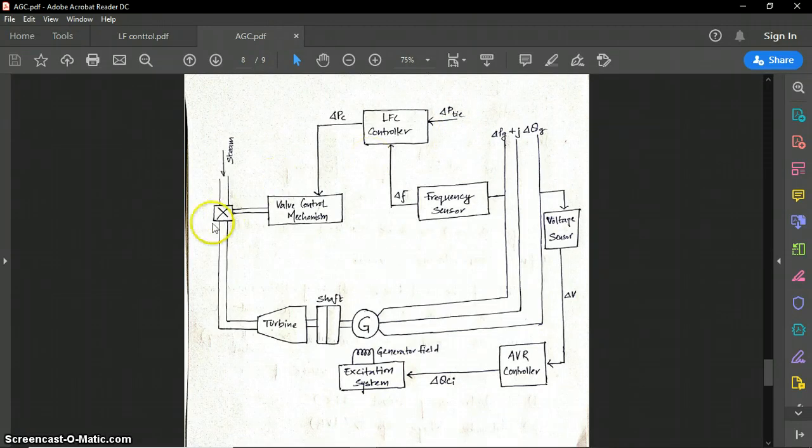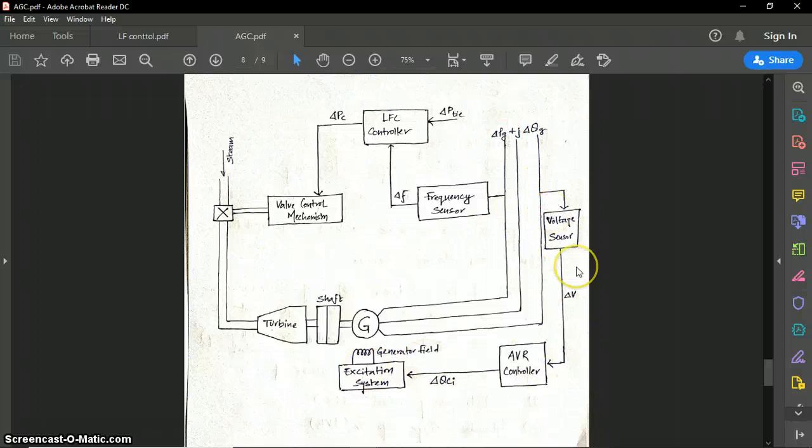In that case the valve must be opened, or more steam must enter through this pipe to the turbine, so that the generator speeds up and matches the system frequency so as to deliver the required power change from the tie line. So this is one loop, and another loop is here.